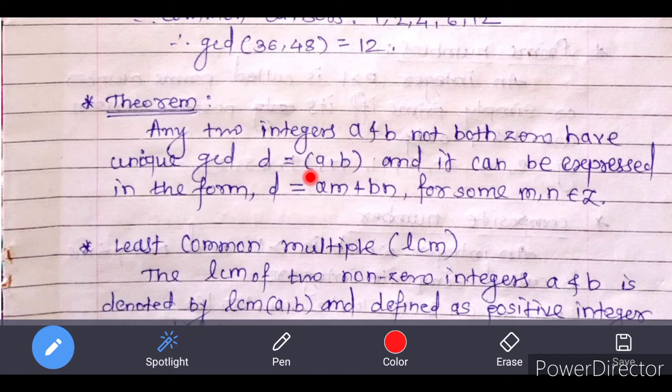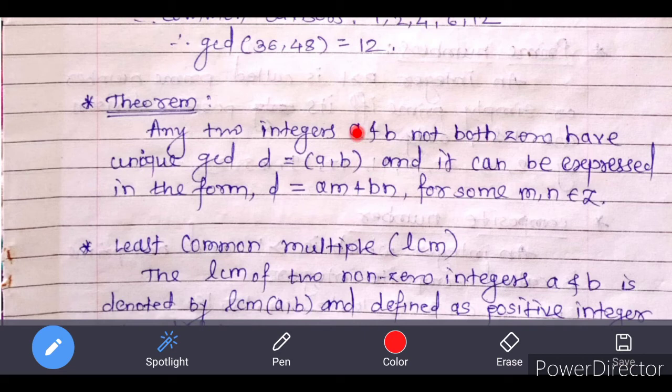Next is a theorem which states that any two integers a and b not both 0 have a unique GCD, that is d, and it can be expressed in the form d is equal to am plus bn for some m, n belonging to Z. That means two integers a and b not both 0 must have a GCD, and that GCD is unique.